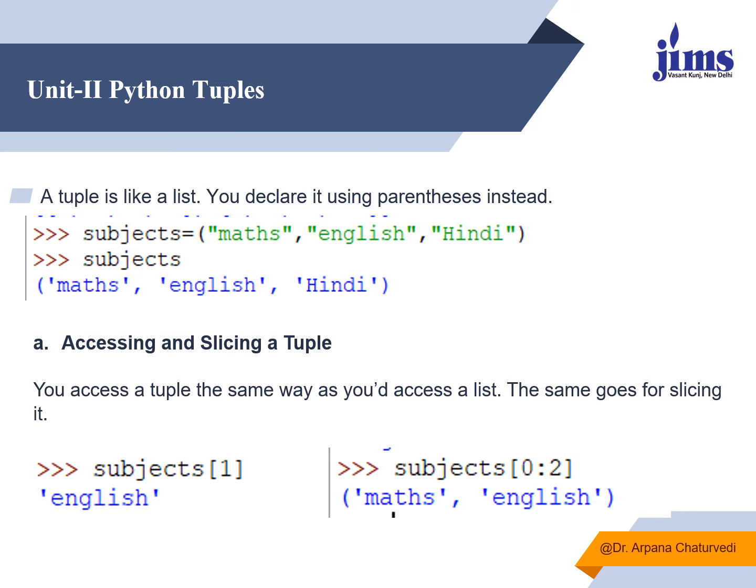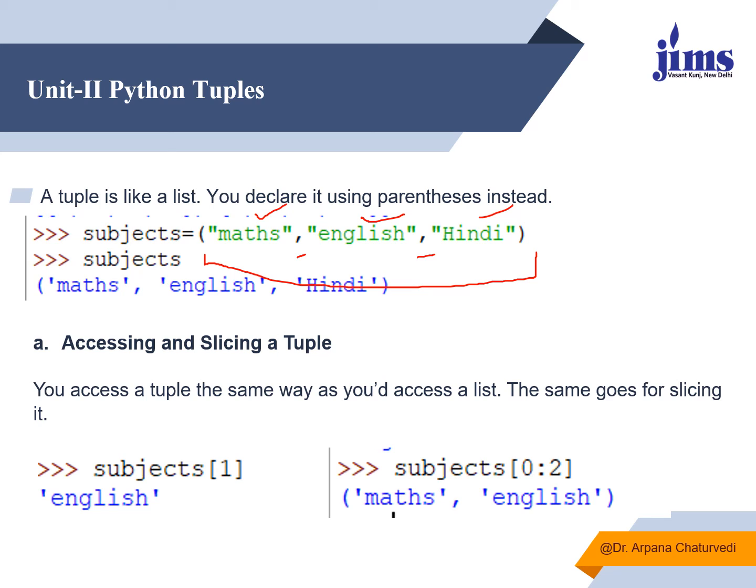Now see tuples. Tuples are like lists only. The difference is that tuples are always declared within parentheses, not within square brackets. So here this is a tuple. In this you can see that there are 3 data members, maths, English and Hindi, and all are separated by commas only. The only difference is that this is enclosed within parentheses, not within square brackets.